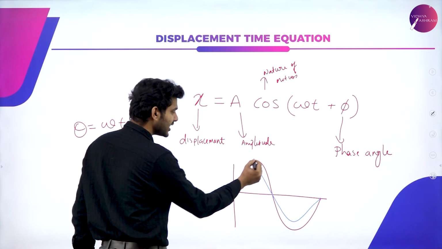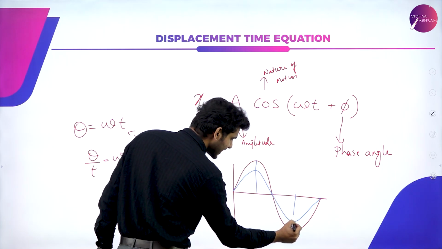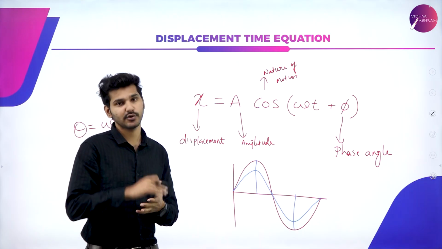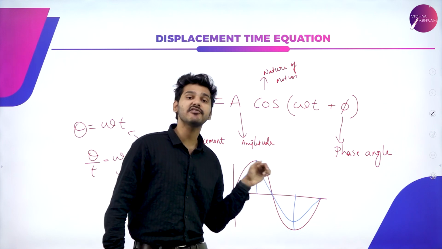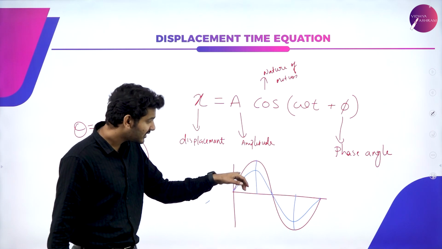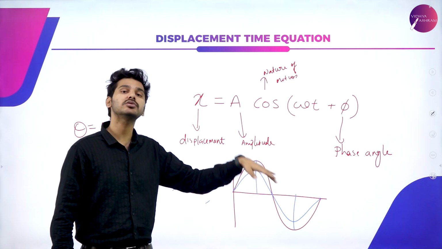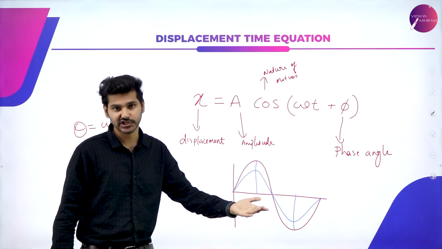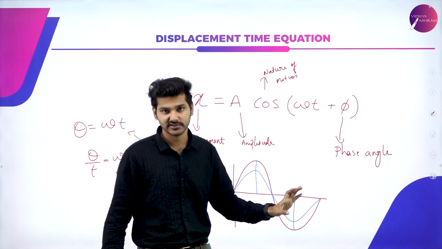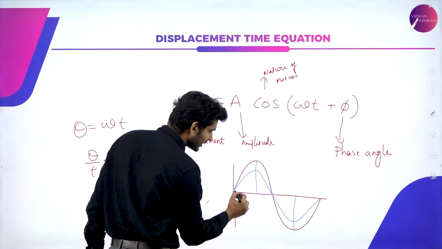Right now we say that, since both of them are meeting at exactly the same places, the phase angle between them is 0. That is, there is no phase difference between them. Both of them are moving together. Even though the heights of the wave, that is the amplitude of the wave, is different, both of them are in sync with each other. Both of them are moving together, which means they have no phase difference. But imagine that one wave is actually moving like this.